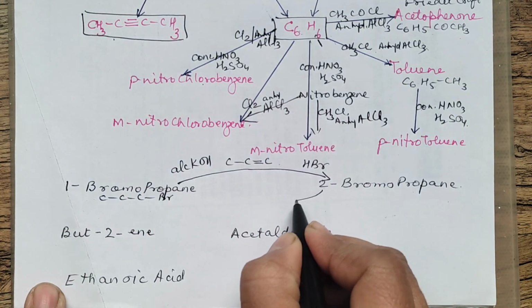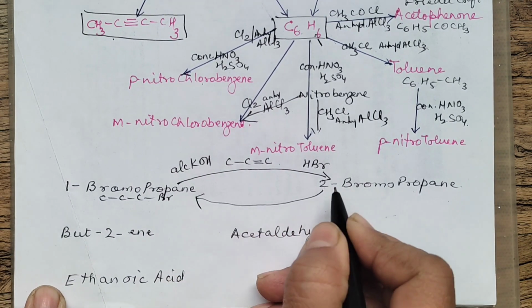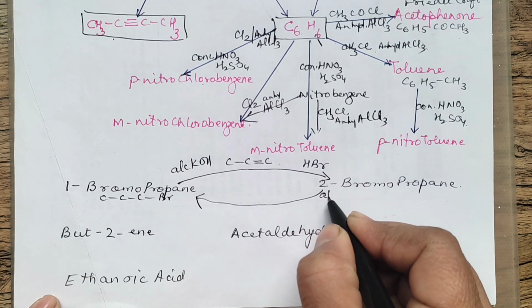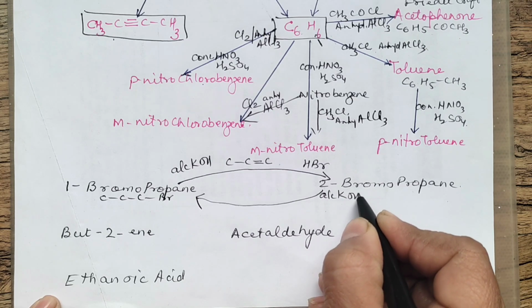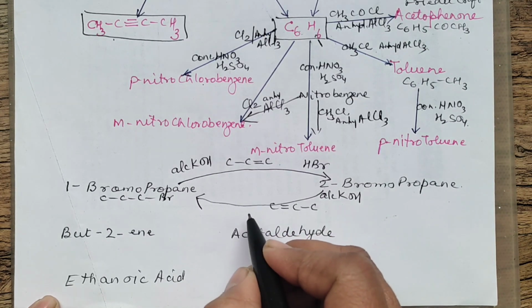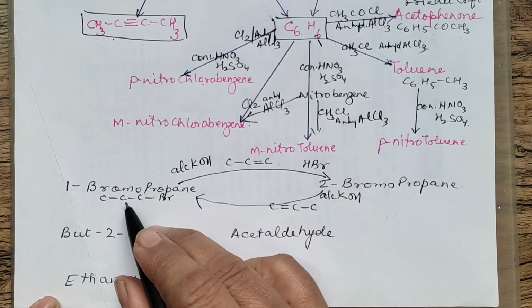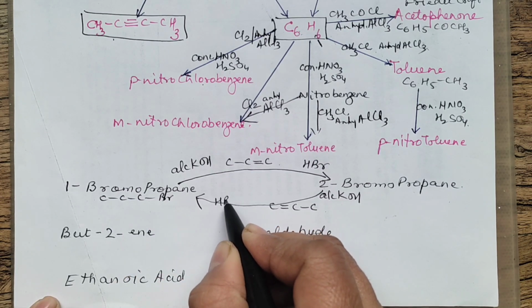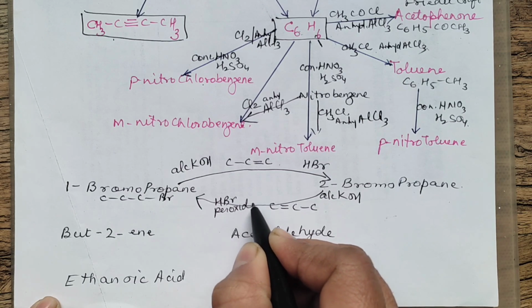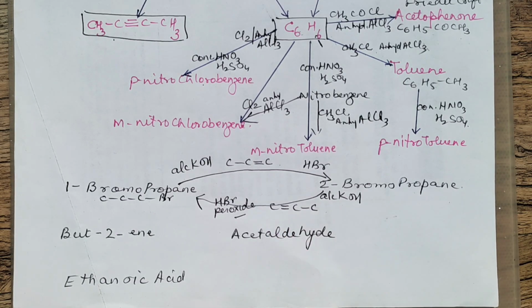Suppose you want to go reverse. From 2-bromo, you want to prepare 1-bromo. The first step is the same. You will be using alcoholic KOH. You will get a double bond, that is propene. Now you want bromine at position one. That means you will add HBr now as per anti-Markovnikov's rule, that means in the presence of peroxide. In the presence of peroxide, that Br will go at position one.